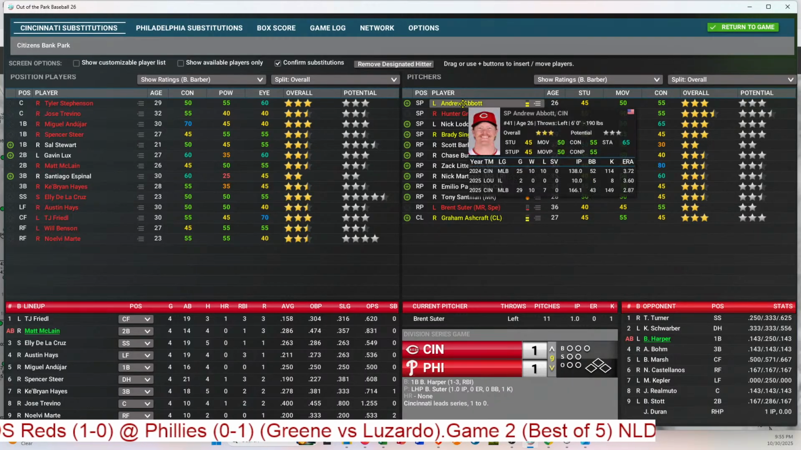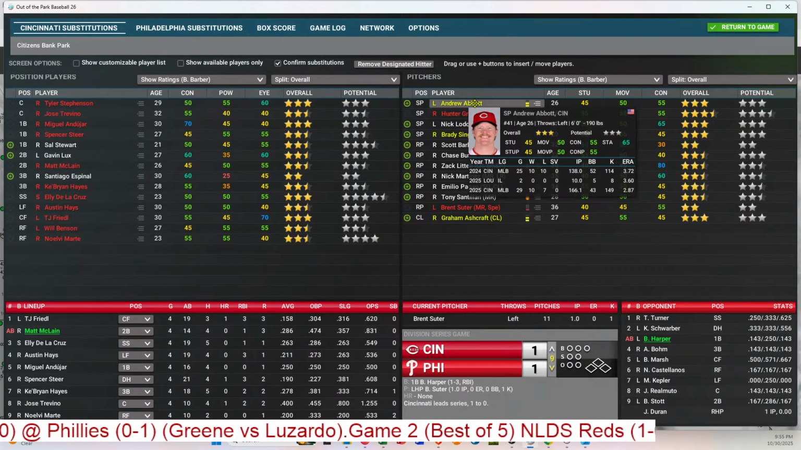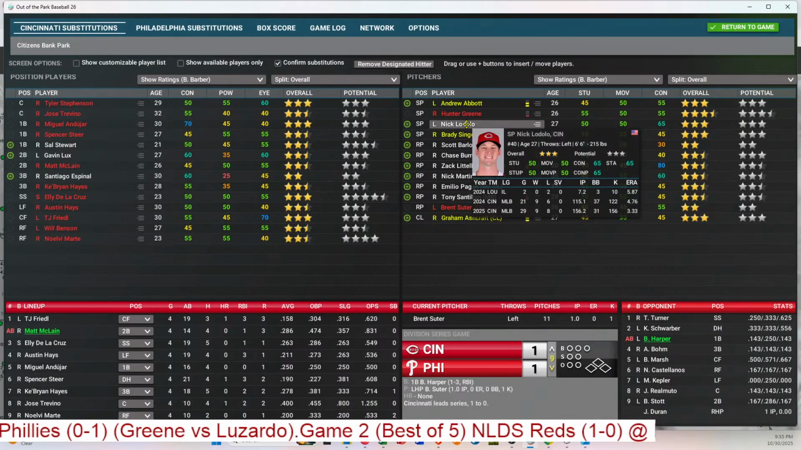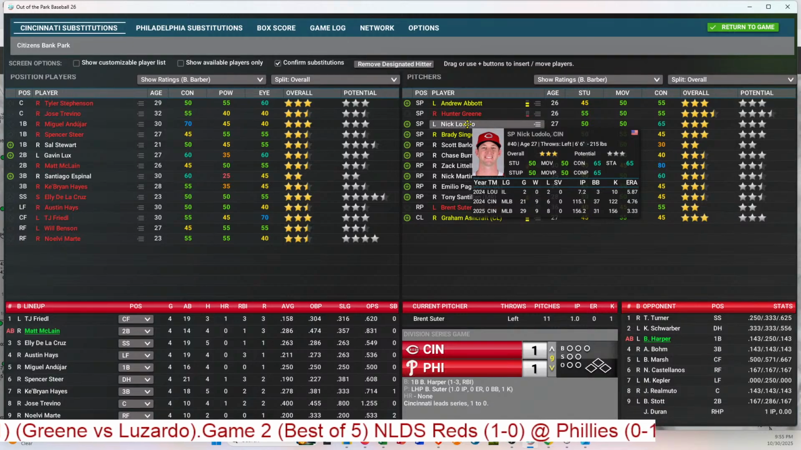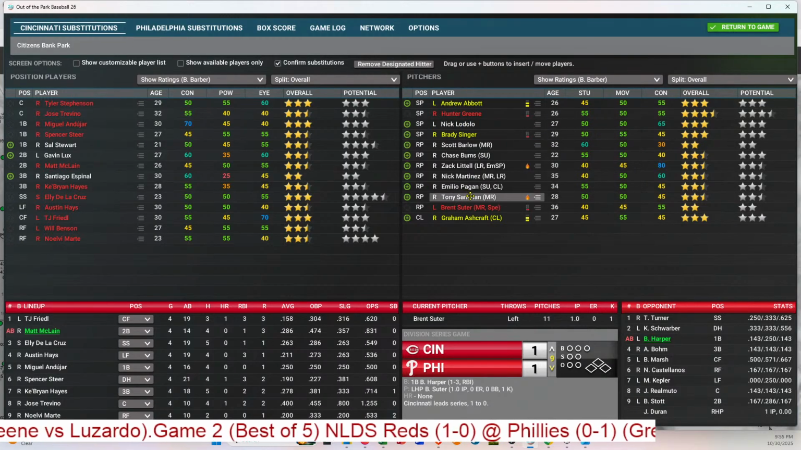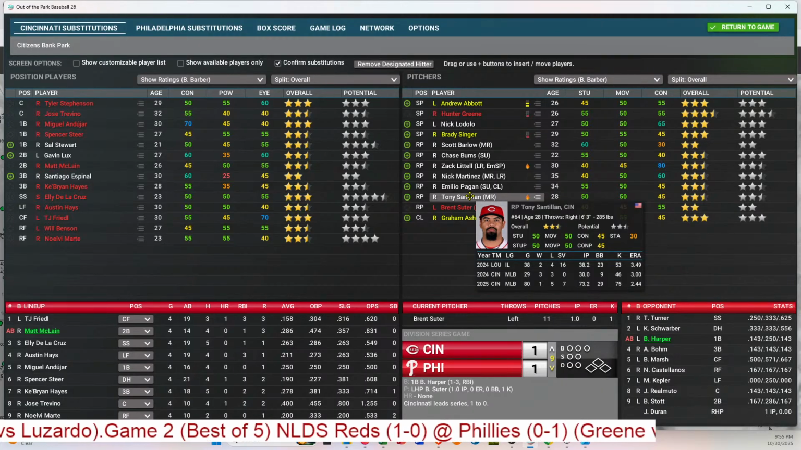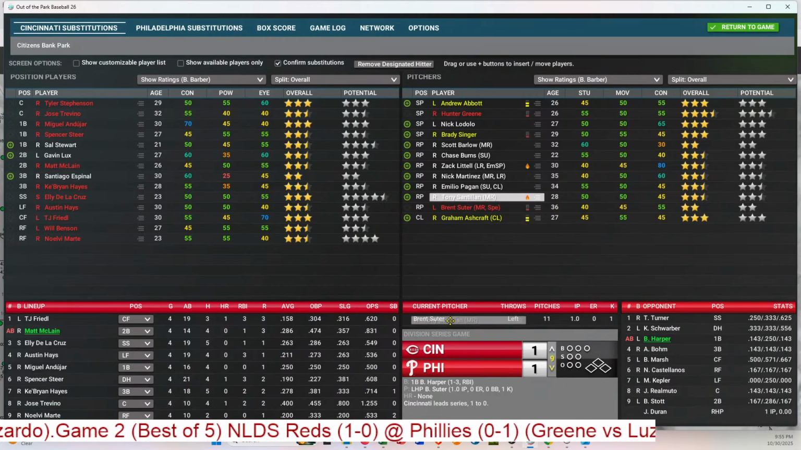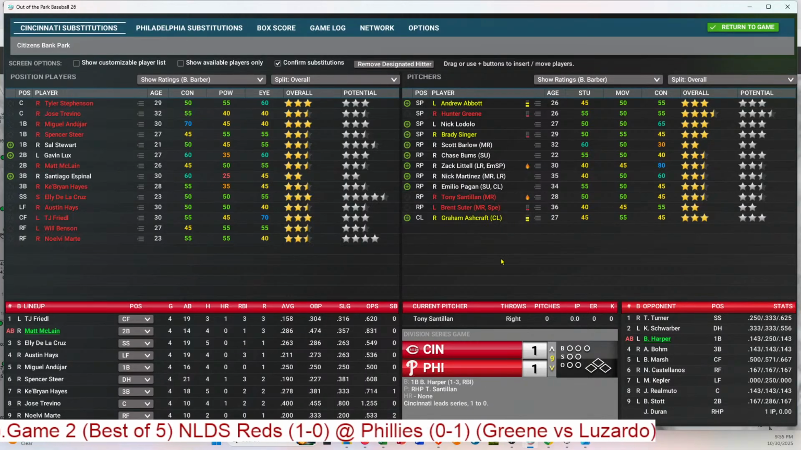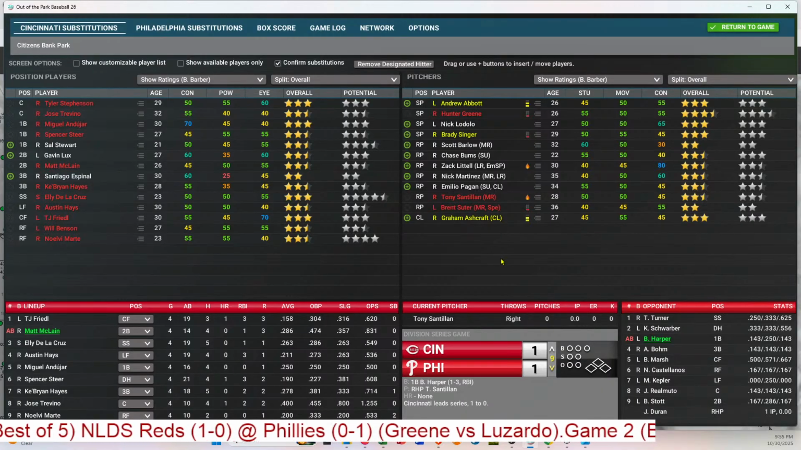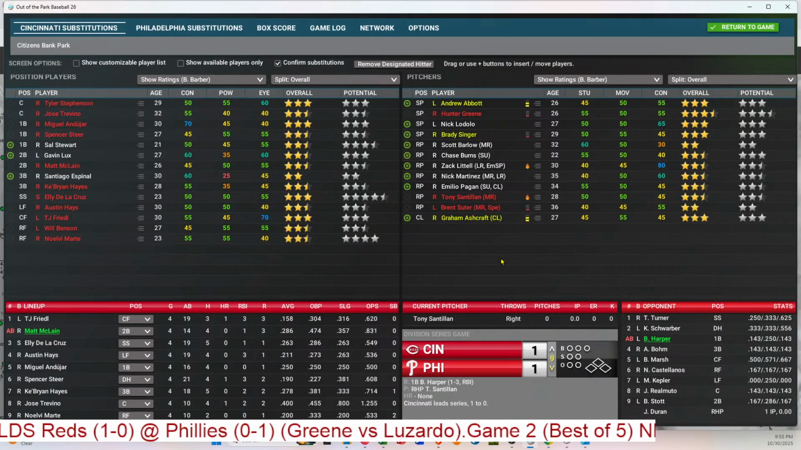Well, Andrew Abbott can do it. Nick Lodolo is going to pitch probably the next game, so they don't want to use him. Or they can go with one of these two. I think they're going to go with this guy, Santillan, the right-hander. He's the best one they got except for the closer. So it's Santillan will pitch. If it goes into extra innings, they may need a pitcher like Abbott, so they'll save him in case.